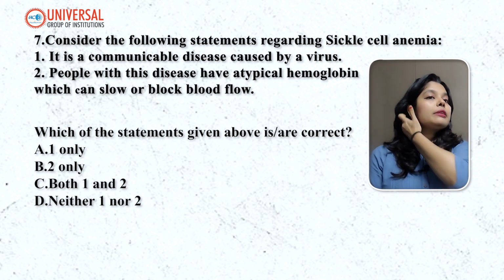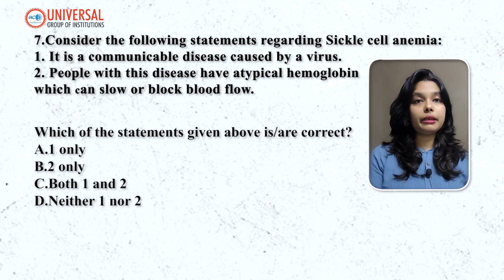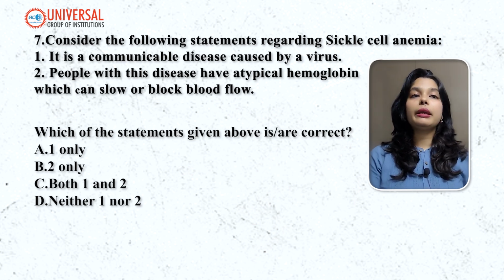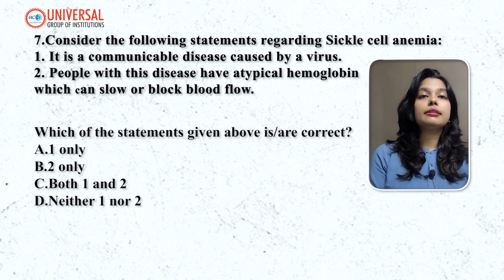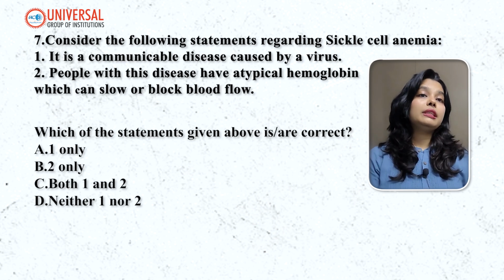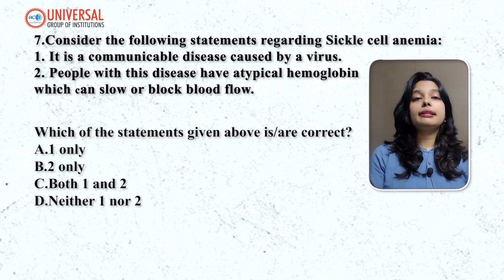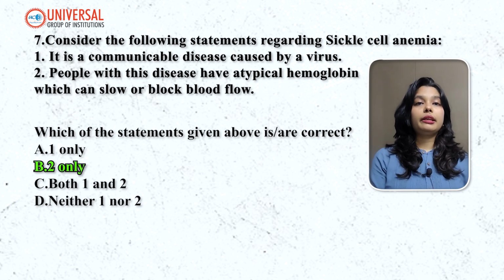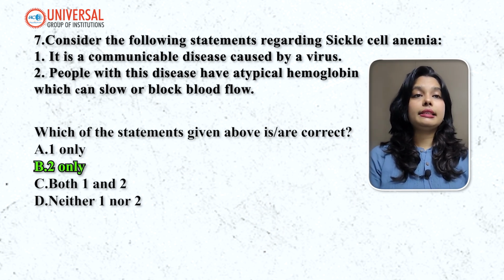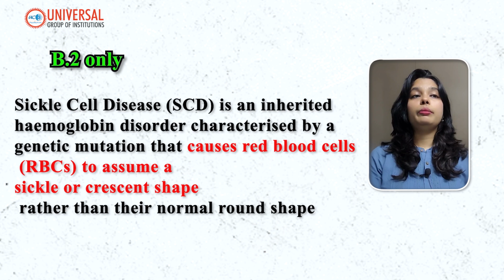Consider the following statements regarding sickle cell anemia. So statement 1, it is a communicable disease caused by a virus. Statement 2, people with this disease have atypical hemoglobin which can slow or block blood flow. So the answer is the second option is correct. People with sickle cell disease have atypical hemoglobin which can slow or block blood flow.